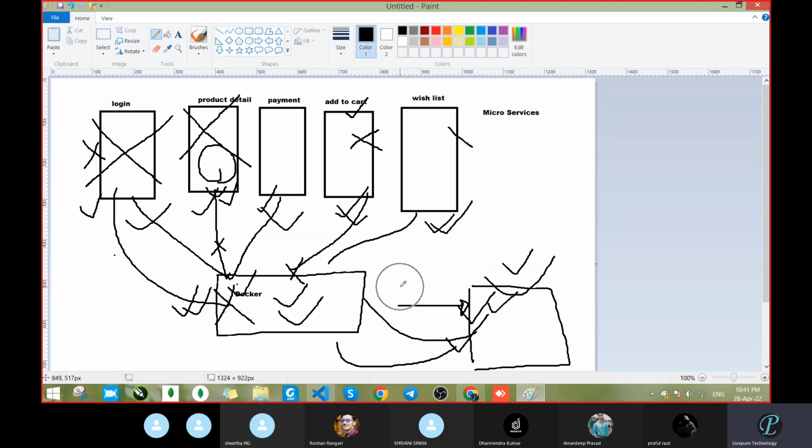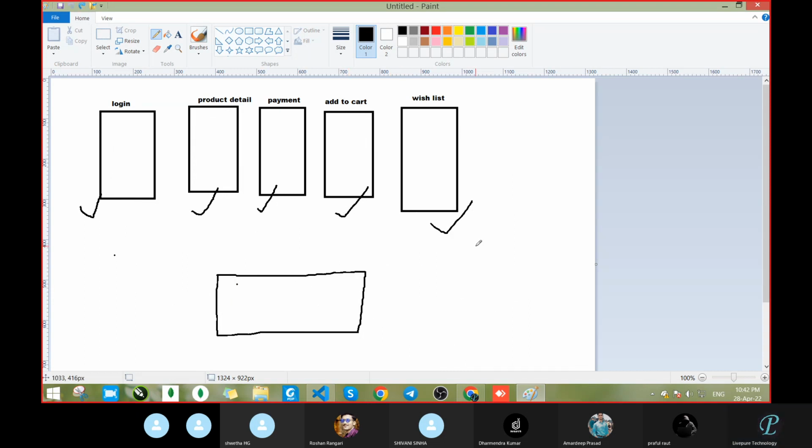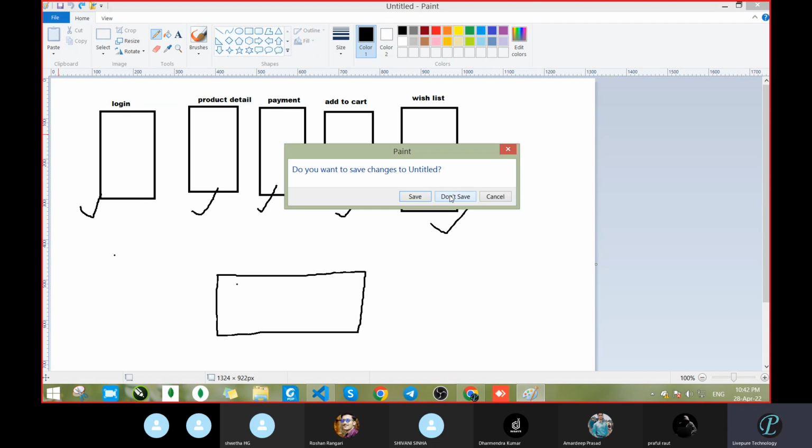This is the benefit of how we are registering different applications. It doesn't matter whether you know Java or Python or .NET. You can make the application in any language, and you can register it in Docker. Then it will work. Got it? So this is the technique of microservices.